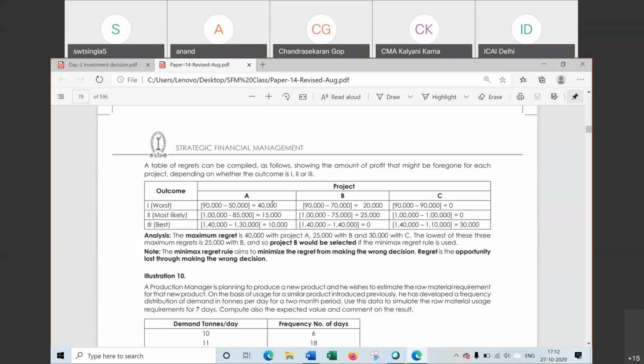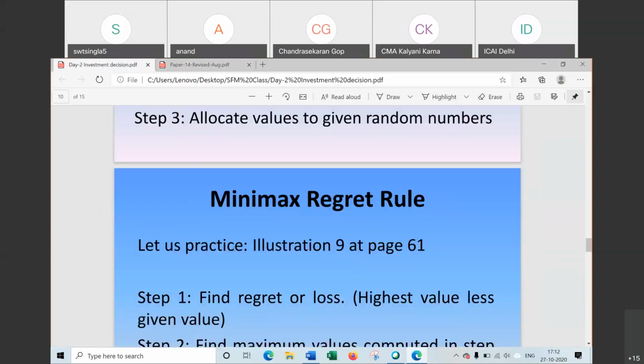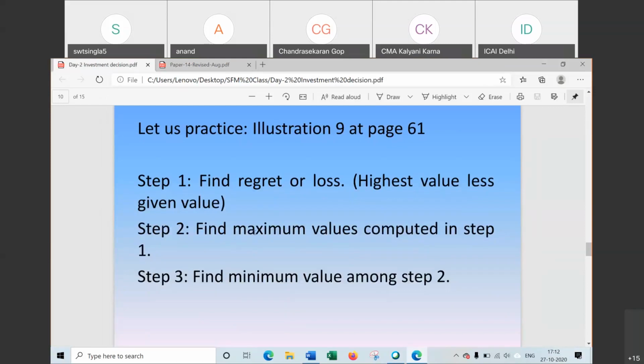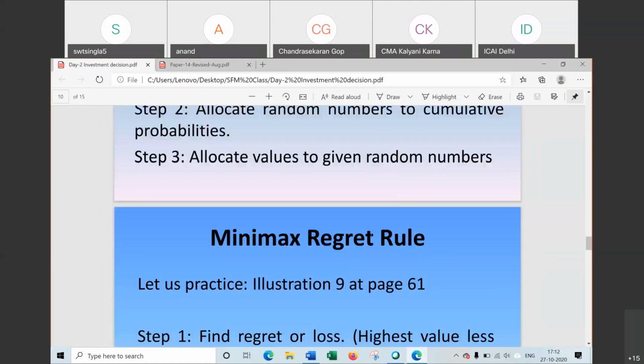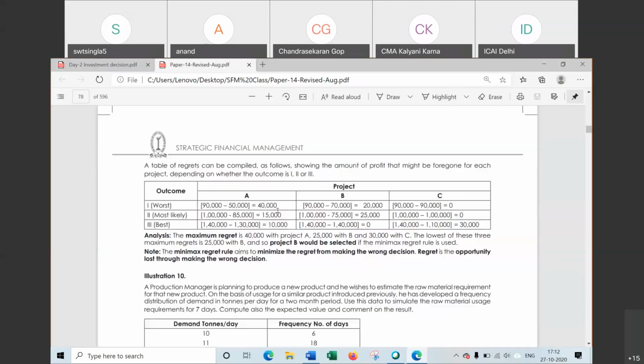First we have made the regret. Step 1, find the regret. Then take maximum. और याद कैसे रखेंगे. बैक साइड से करेंगे क्वेश्चन सॉल्व. Find the regret, then find the maximum. So first regret is this much: 40, 20, 0. And for this one maximum is 40. For this row maximum is 25. And for this one maximum is 30. Now we have to take minimum of these 3 maximum values we have selected.